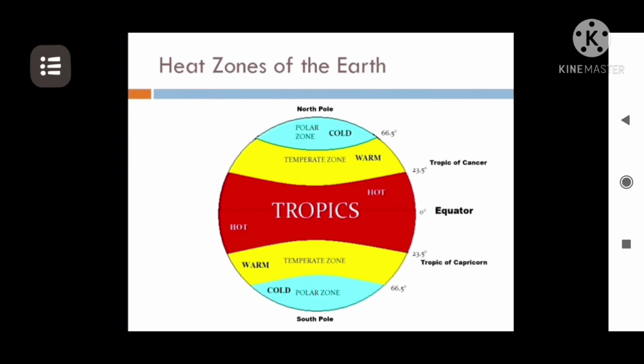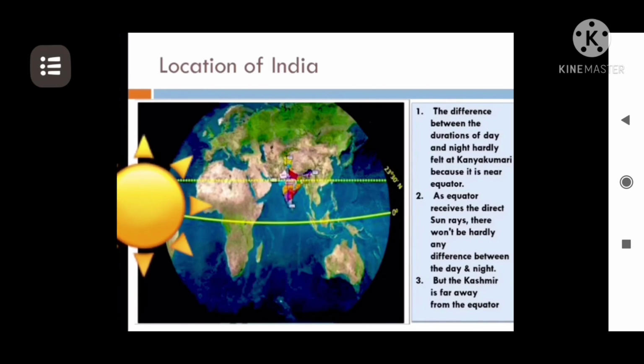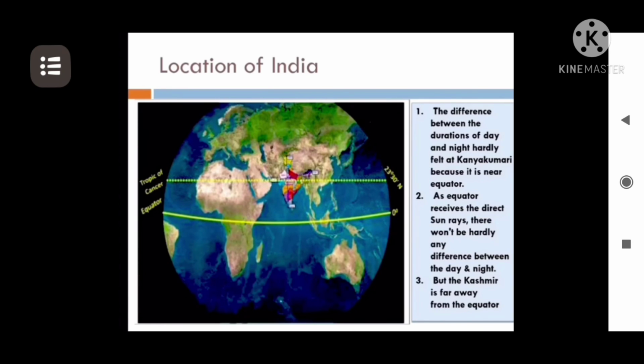So now we need to see how it has been affecting the climate of India. As you know the location of India by now, the Tropic of Cancer passes through the center of the country. So firstly, if I recall the amount of sunlight received from the first diagram, I can very well correlate that the southern part of India receives direct sunlight, while the northern part receives slanting sunlight.